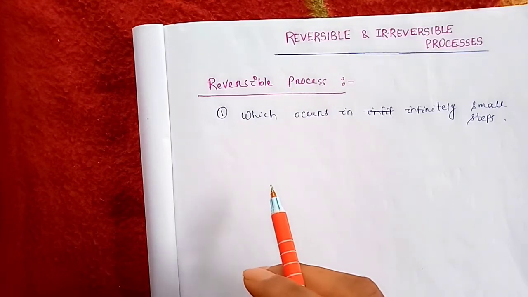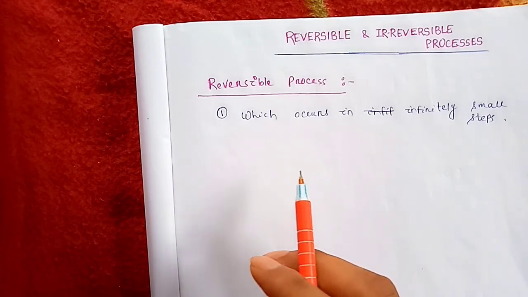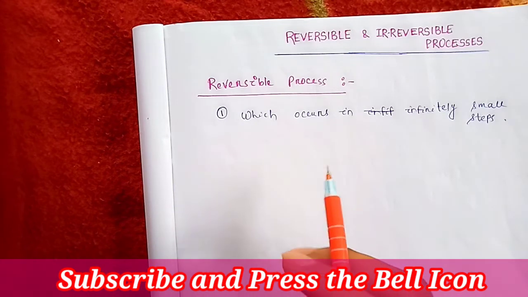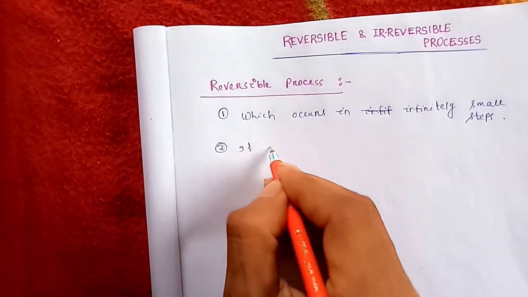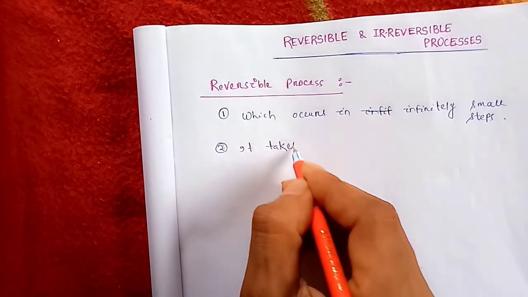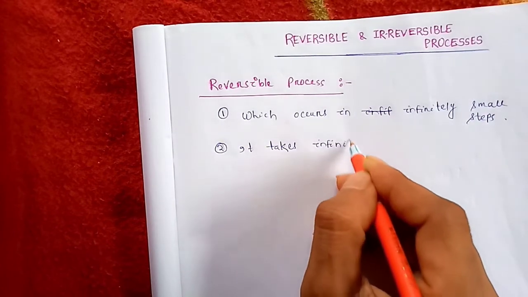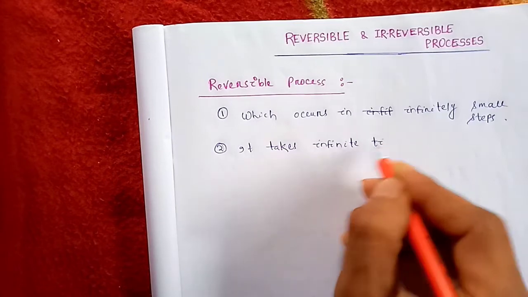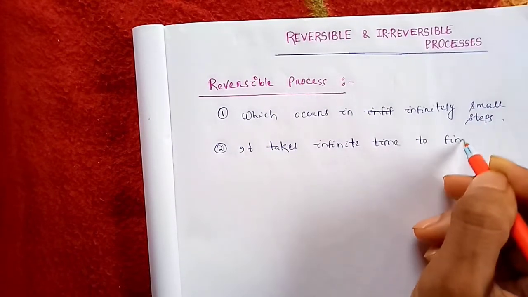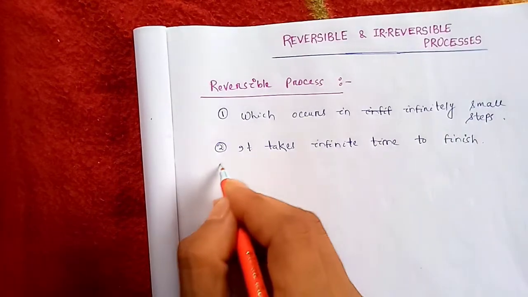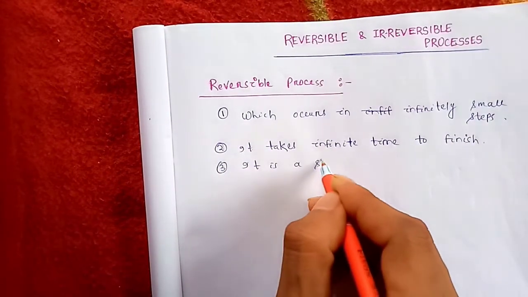So these processes are known as reversible processes. The process occurs very slowly and takes infinite time to finish. That is the second point: it takes infinite time to finish. And the third one is that it is a very slow process.